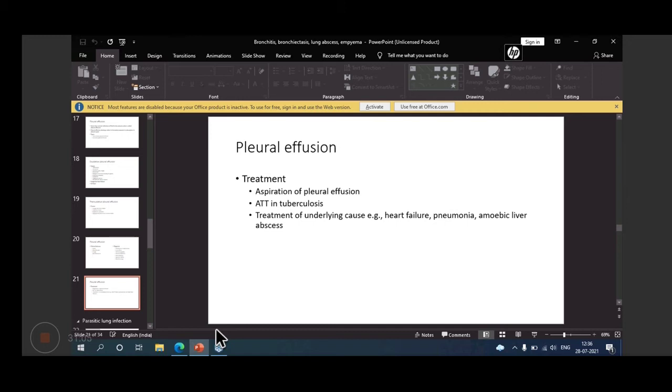And treatment of the underlying cause. If some other underlying cause is there, like heart failure, you treat the heart failure. If pneumonia is the cause, treat pneumonia. If pulmonary embolism is there, then treat pulmonary embolism. So all these will be the treatment of pleural effusion.